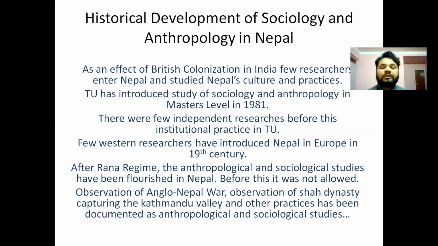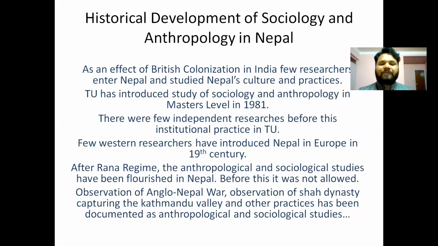the Western researchers introduced Nepal in Europe in the 19th century. I think it's like almost the late 90s, because in 1981 it opened up the window for global research, and then it must be the late 90s that the researchers brought some understanding about Nepalese society into